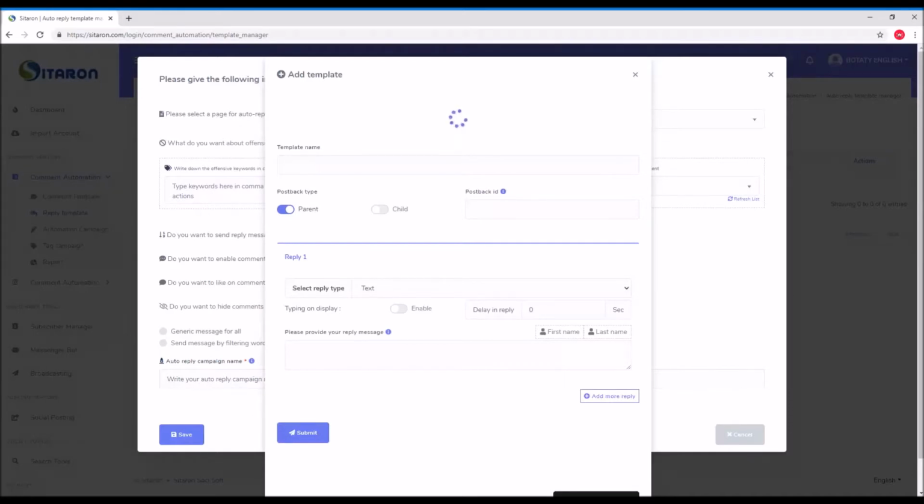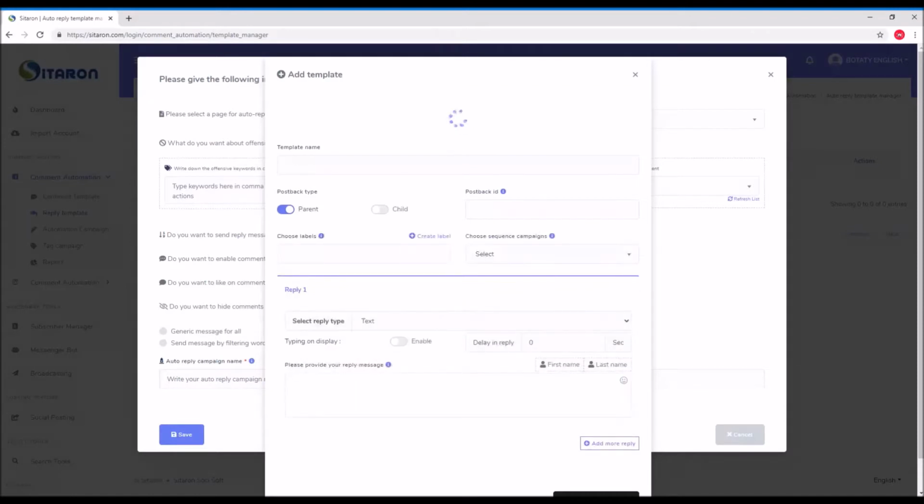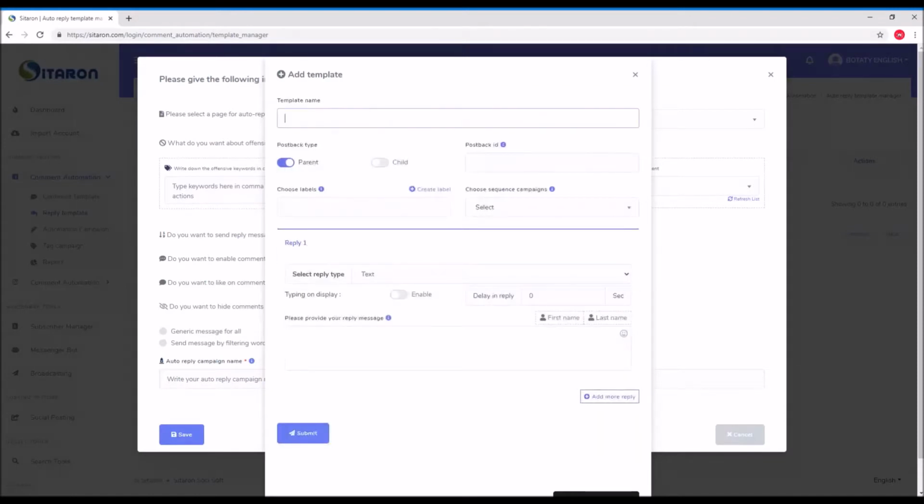Once it's loaded, you can define this template as offensive user private reply.